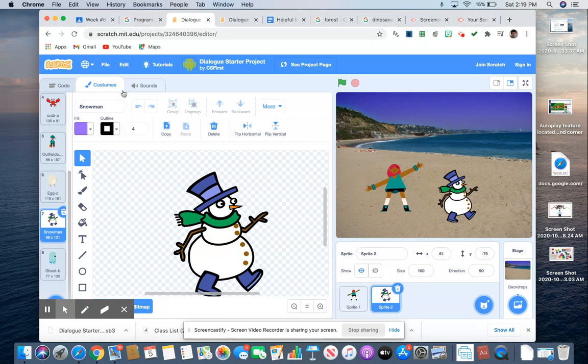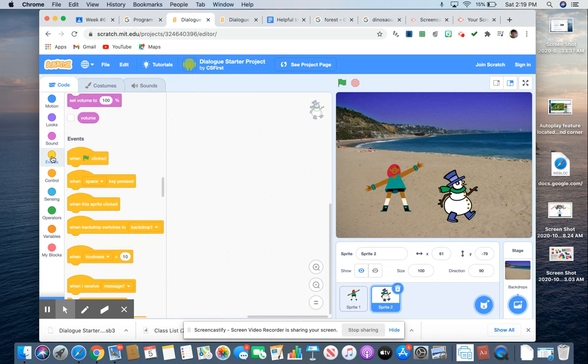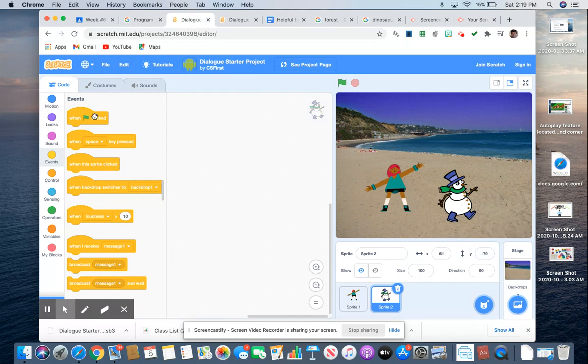What we would do next is go over here to code, which has different things that we can do. What I would first do is go to events. If you press the green flag, that green flag would start the whole program. The green flag will get you to that program.